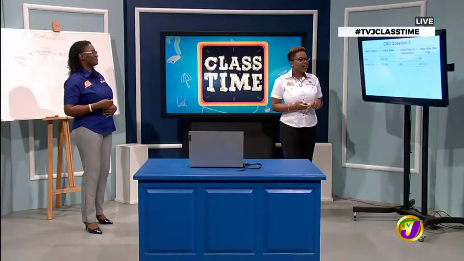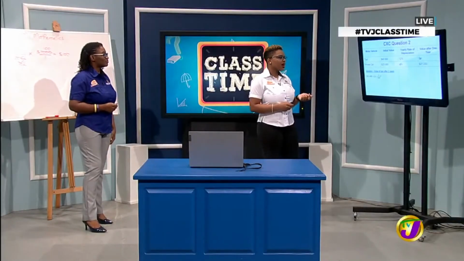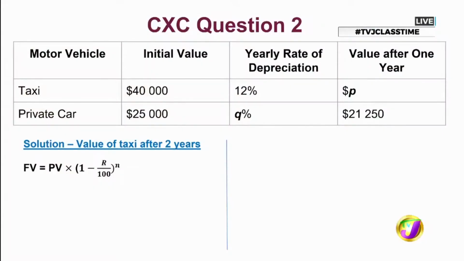That's right. All right, and then the final question asks, what is the value of the taxi after 2 years? And once again, picking out information from the table and substituting. So in this case, remember, we're asked to find the value of the taxi after 2 years, which means our N now has a value of 2, right?